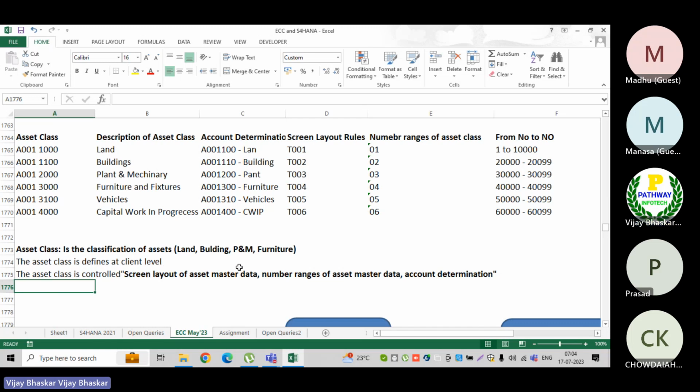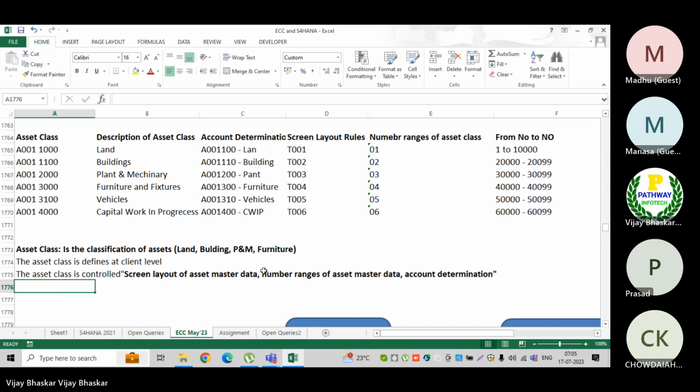These are the controls available at asset class level.